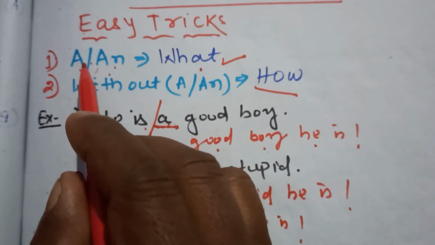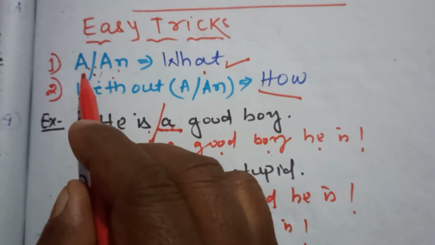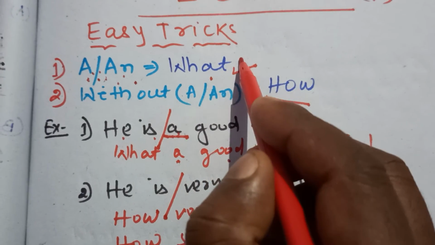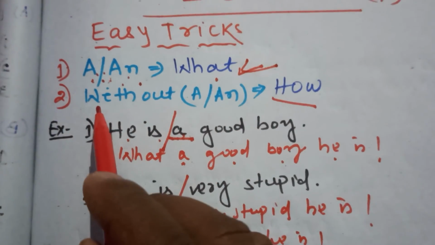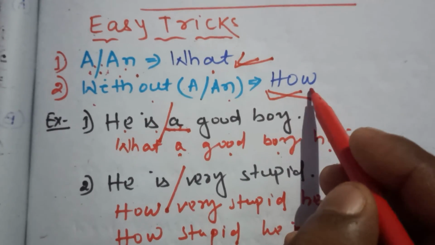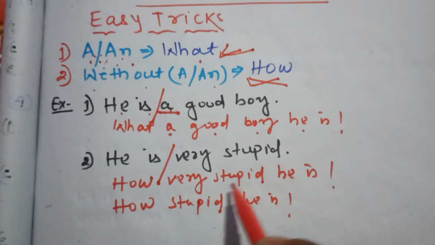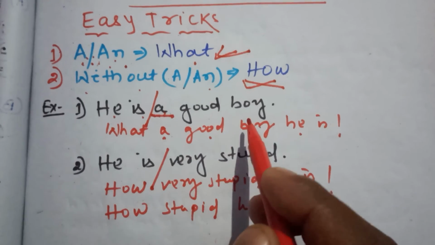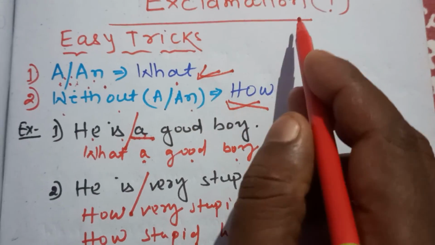A sentence with a or an, you must use what. A sentence without a or an, you should use how. It's a very simple trick to convert a declarative sentence into an exclamation sentence.